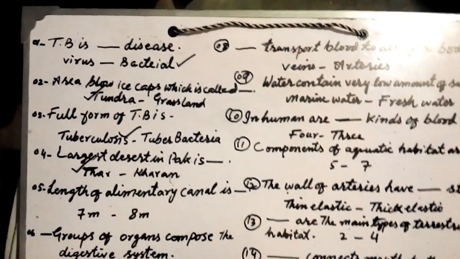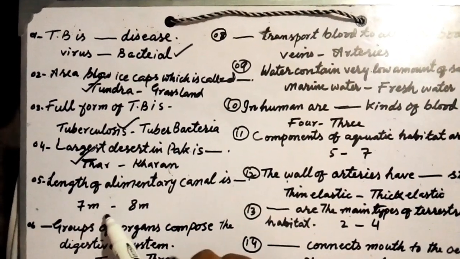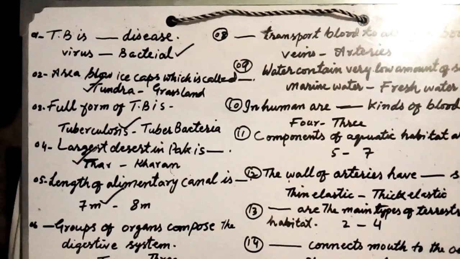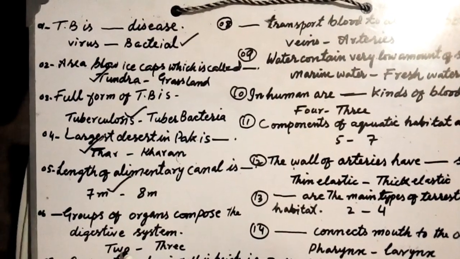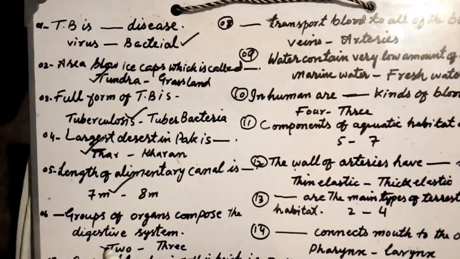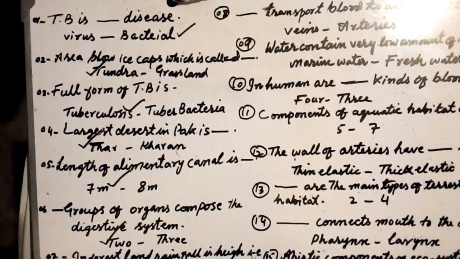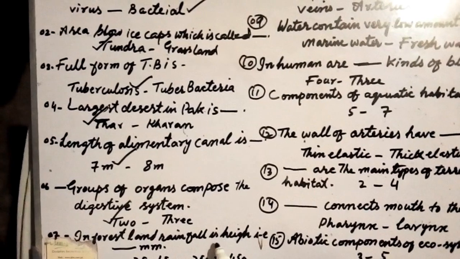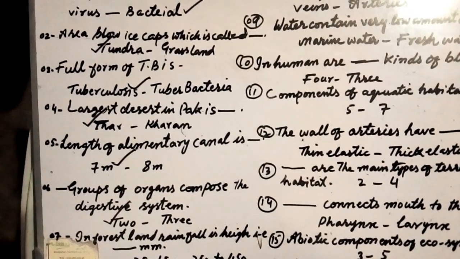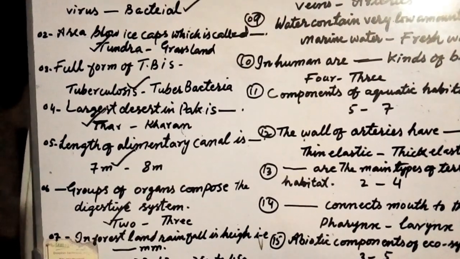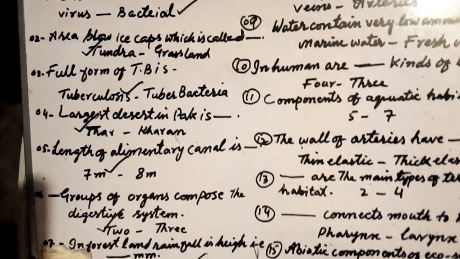The right answer is Thar. The length of the alimentary canal is dash: 7 meter or 10 meter. Groups of organs compose the digestive system: 2 or 3. The right answer is 2. In forest land, rainfall is high, i.e. dash mm: 250 to 500, or 250 to 450.